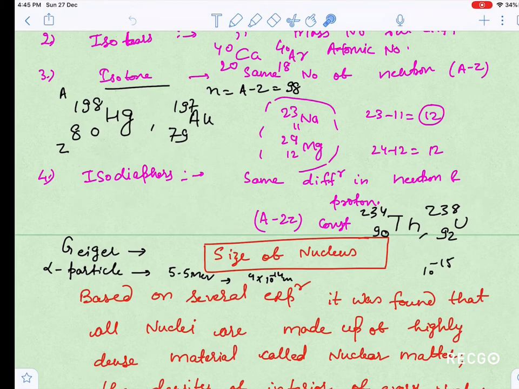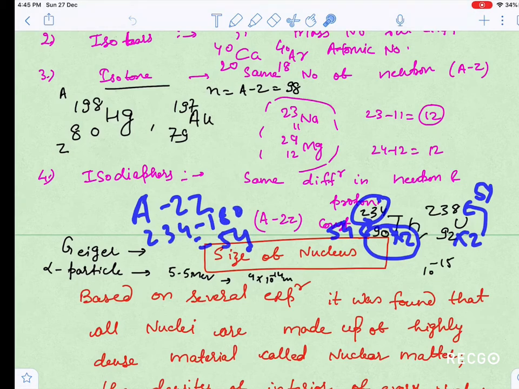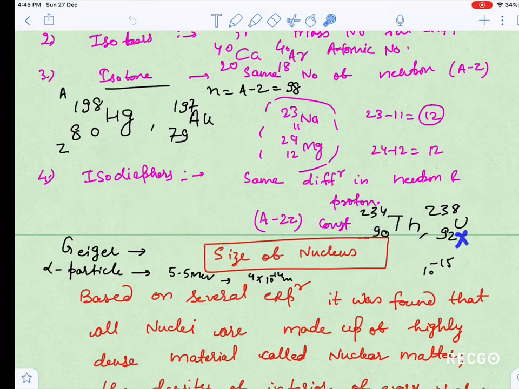You can see that when you multiply Z by 2, 90 into 2, 234 minus 180, you get 54. And similarly 92 into 2, 238 minus 184, again you get 54.